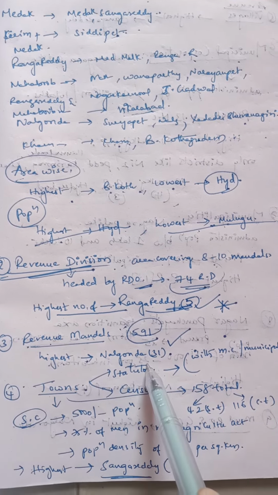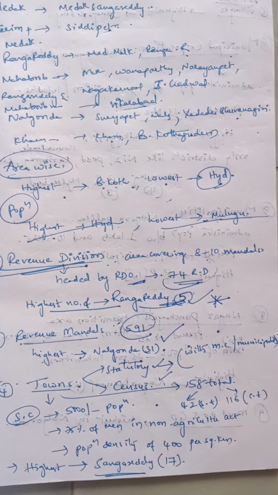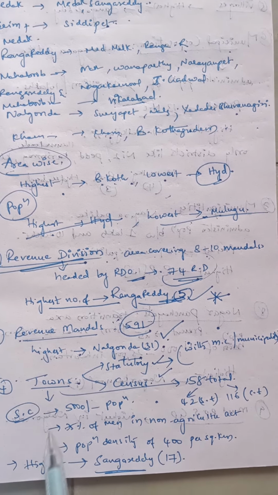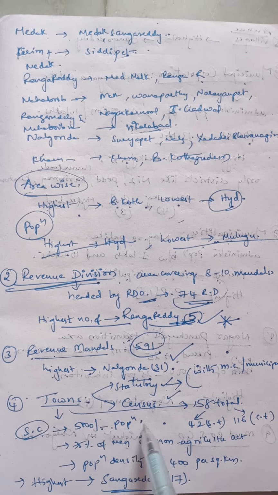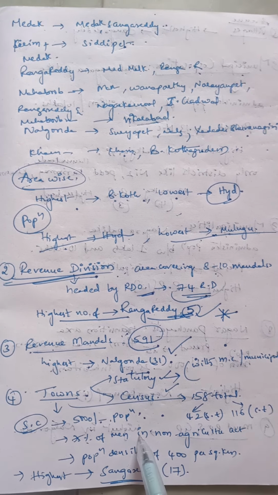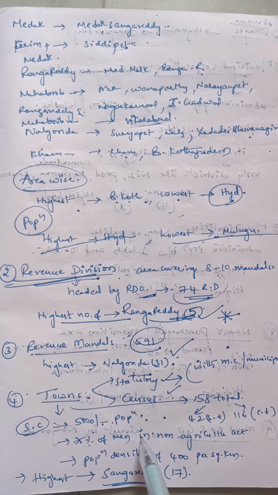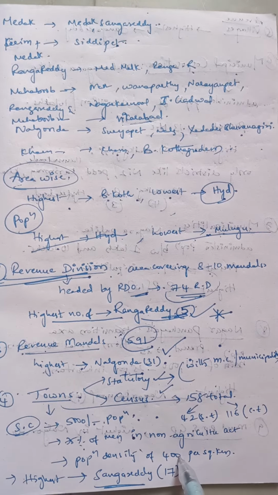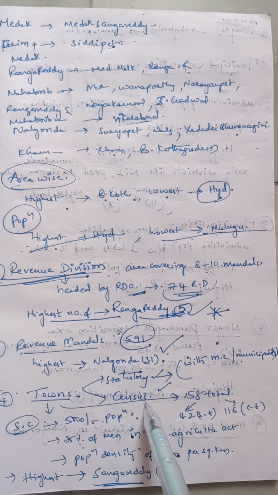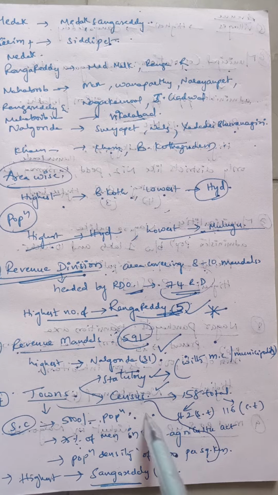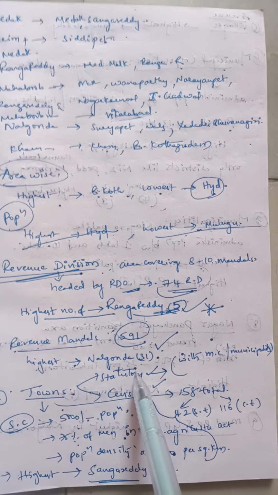Towns, generally in Telangana, are classified as statutory towns and census towns. Statutory towns are nothing but those which have attained a population of 5,000, and 75% of the men in that particular town are engaged in non-agricultural activities, and the population density must be 400 per square kilometer. If any area satisfies these three criteria, it can be classified as a town, that is a statutory town.